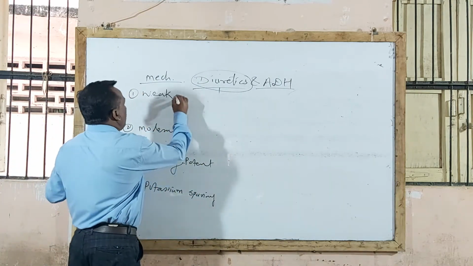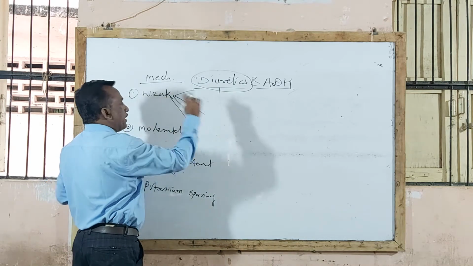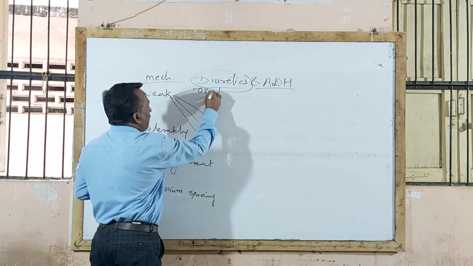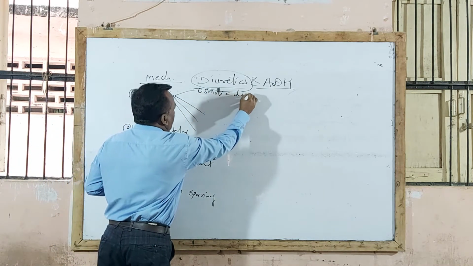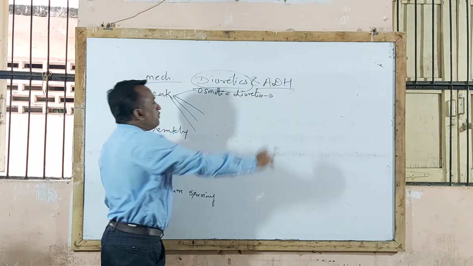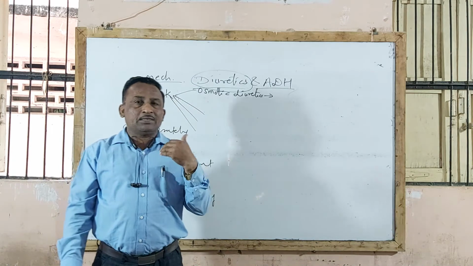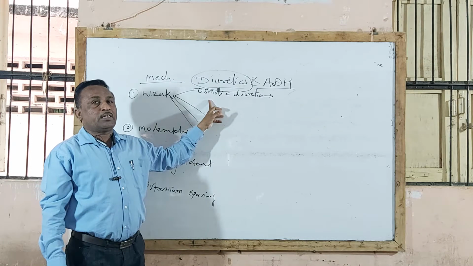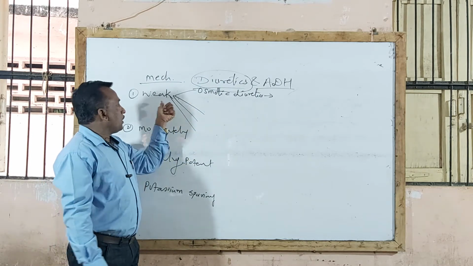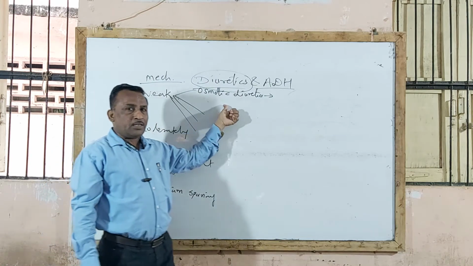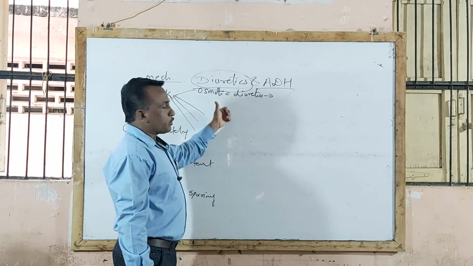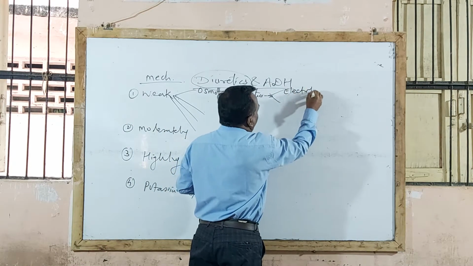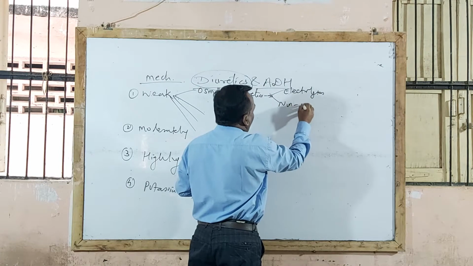Now weak diuretic agent is further classified into different types according to mechanism of action. In that, weak diuretic is again classified into 4 types. One is called osmotic diuretic agent. Osmotic diuretic, as the name itself indicates, these agents facilitate excretion of urine by osmosis mechanism and therefore are called osmotic diuretic agents. So osmotic diuretic agents are again of 2 types: one is called electrolytes and the second one is called non-electrolytes.